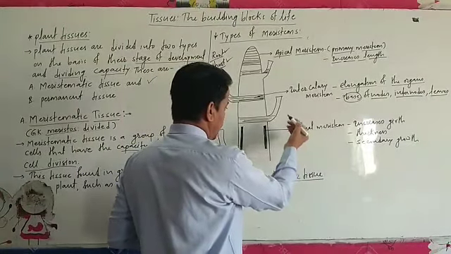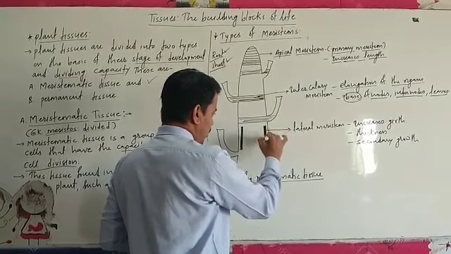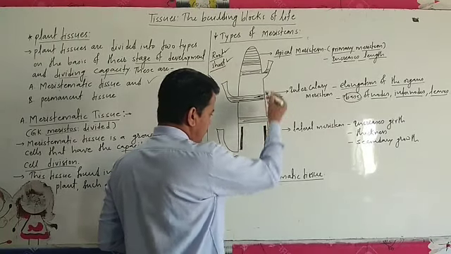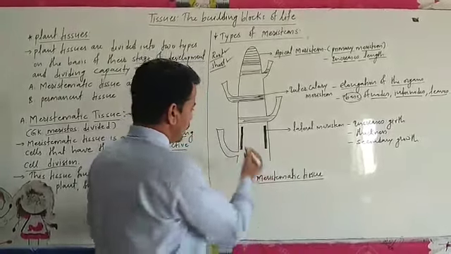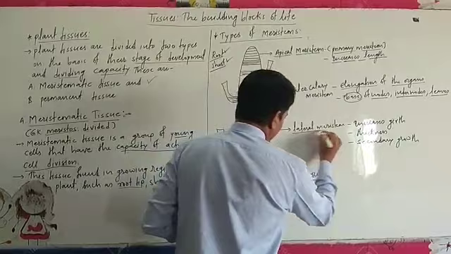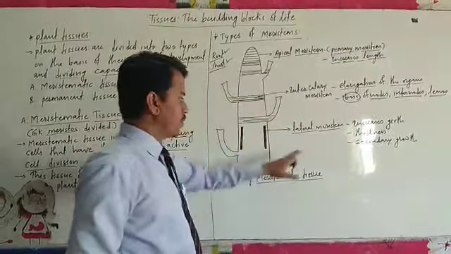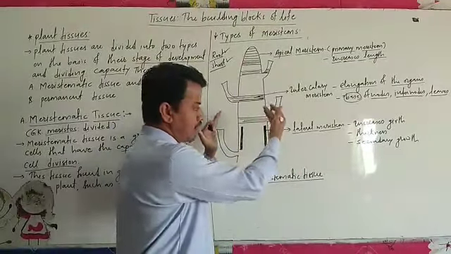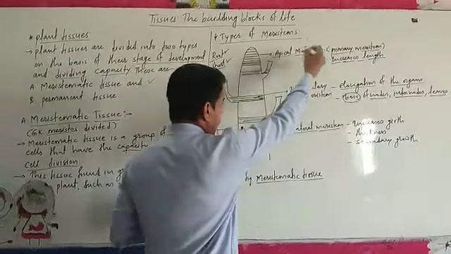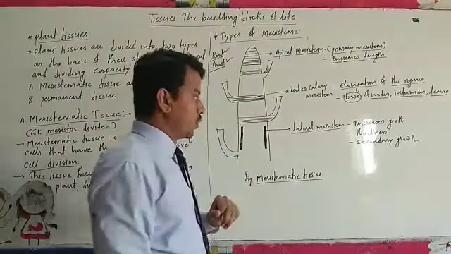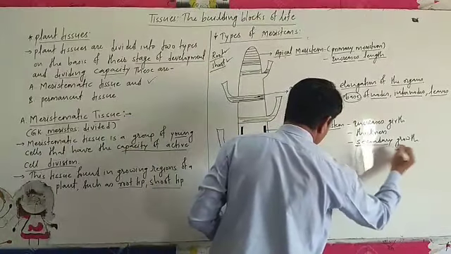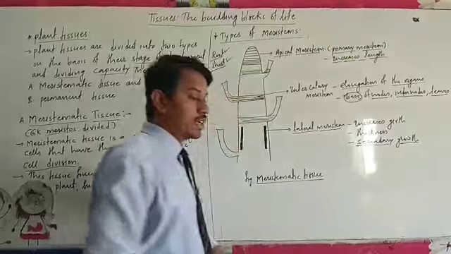Now see here, I have drawn two thick dark lines, and as per the position shown in this diagram, we call this the lateral meristem. Apical meristem is responsible for primary growth, and this lateral meristem is responsible for secondary growth.